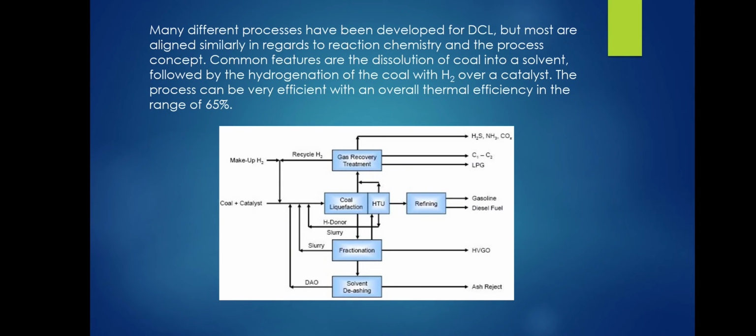Many different processes have been developed for DCL, but most are aligned similarly in regard to reaction chemistry and the process concept. Common features are the dissolution of coal into a solvent followed by the hydrogenation of the coal with H2 over a catalyst. The process can be very efficient, with an overall thermal efficiency in the range of 65%. Here we can see the diagram of the coal gasification process in this PPT.